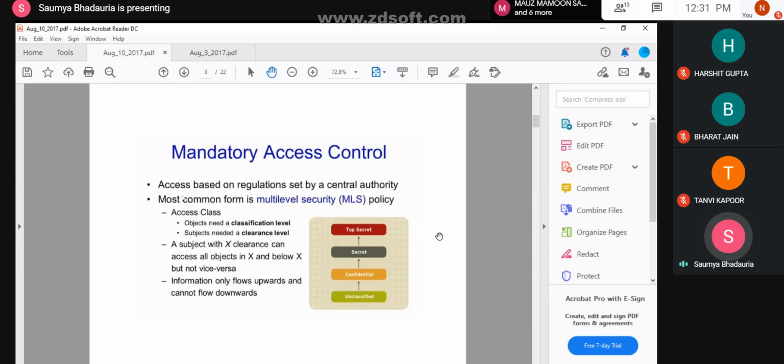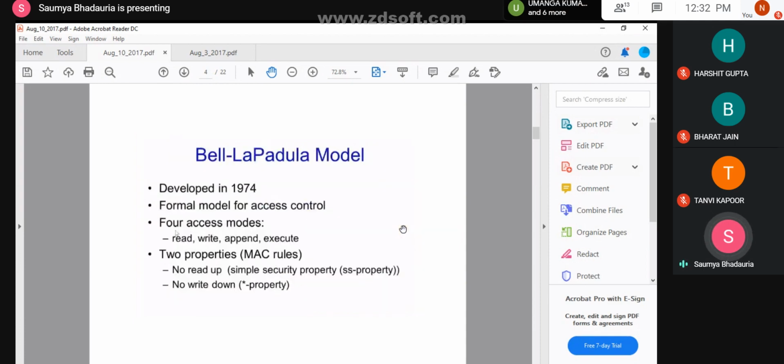If that person is present on the top secret level, he can read and write depending upon the conditions which are there in a mandatory access control system. Now, what are the policies on what basis the access is done? These policies are limited to 4 modes: read, write, append, and execute. Only these 4 operations will be done in a system which is obeying MAC.